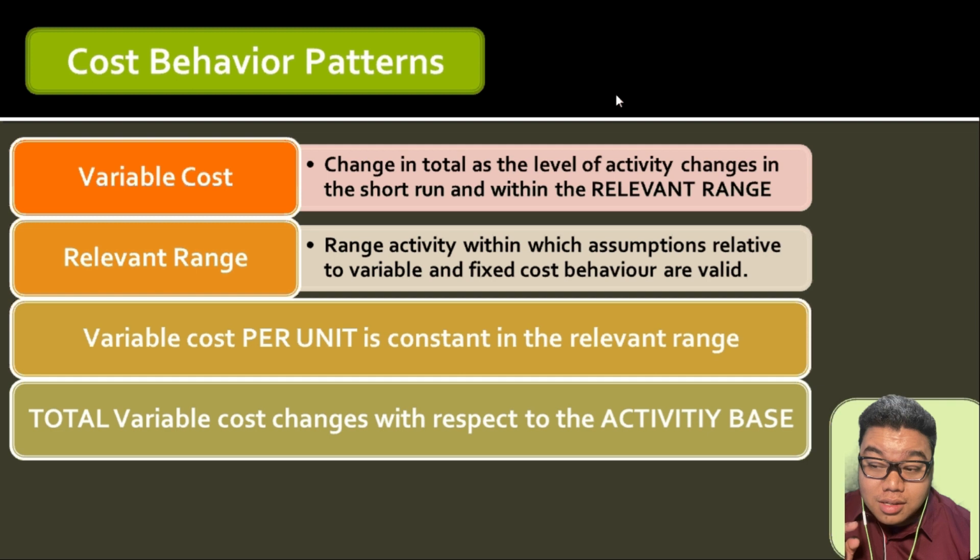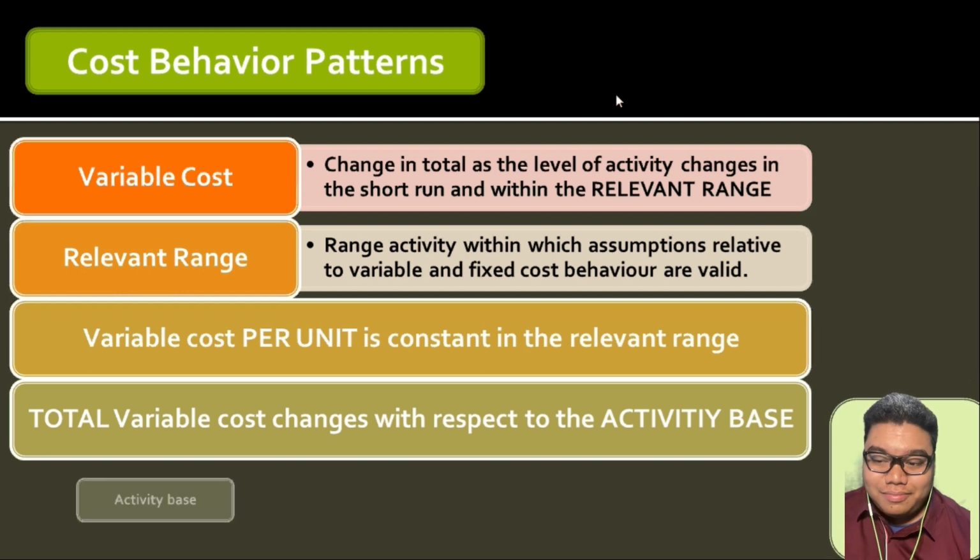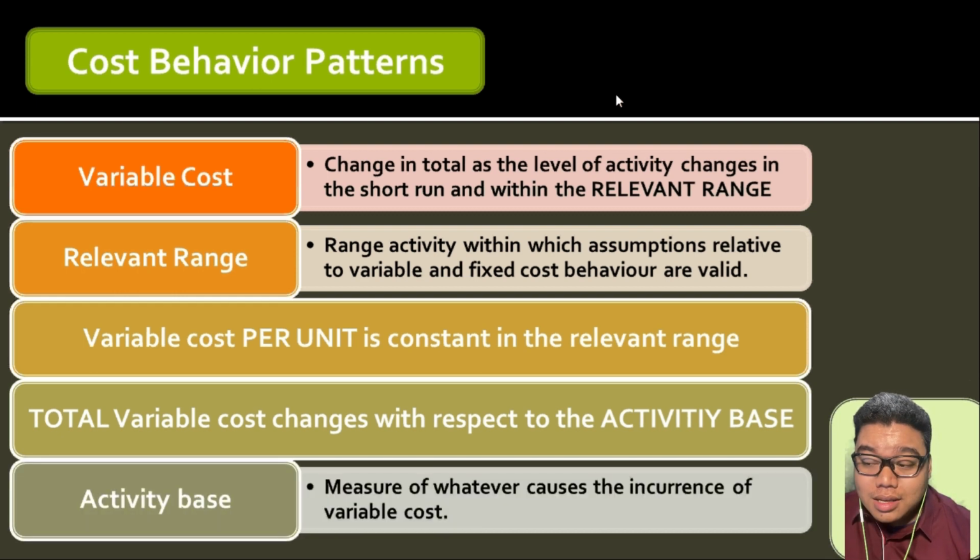Total variable cost changes with respect to the activity base, so they have a direct relationship. When the activity base, or activity level, increases, total variable cost increases as well. What is the activity base? It is the measure of whatever causes the incurrence of variable cost. This may be units produced, machine hours, or labor hours, whatever is the cost driver.